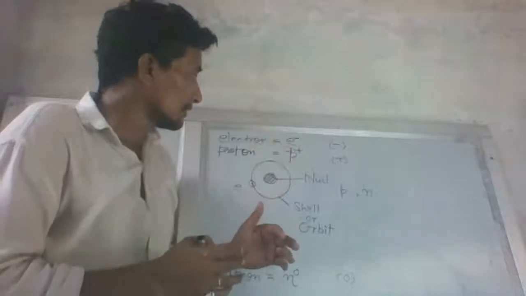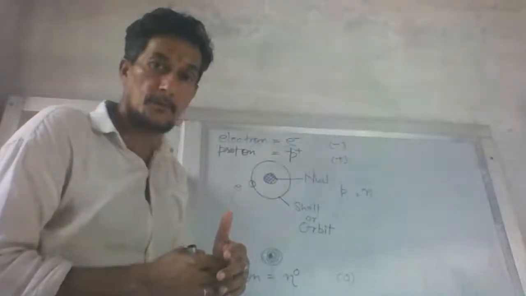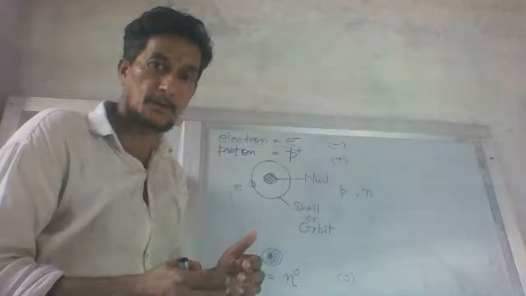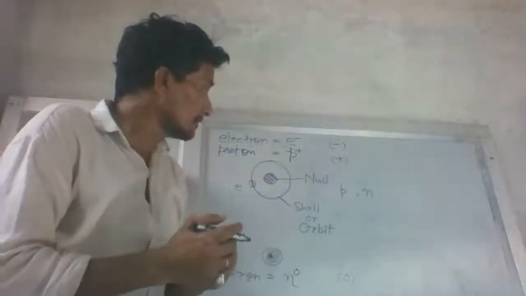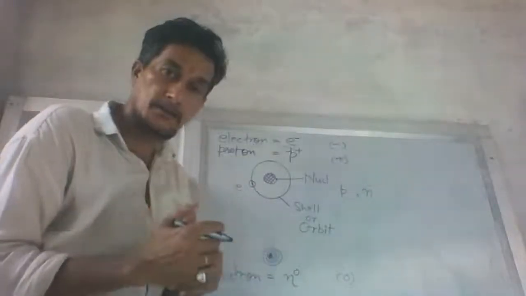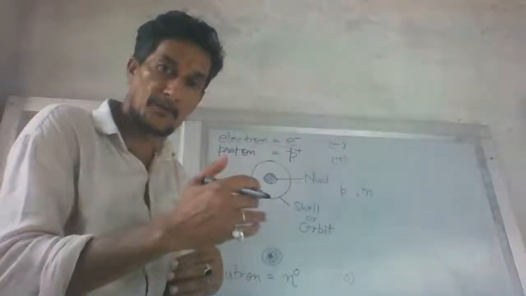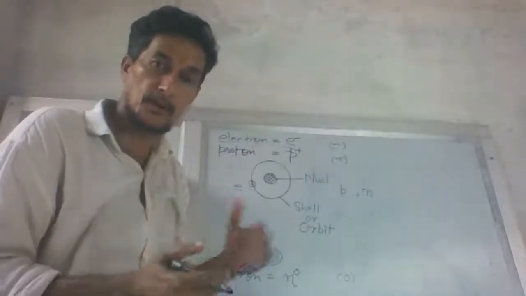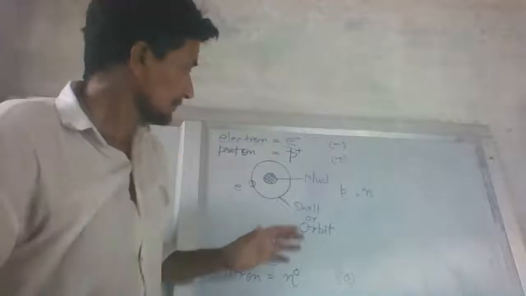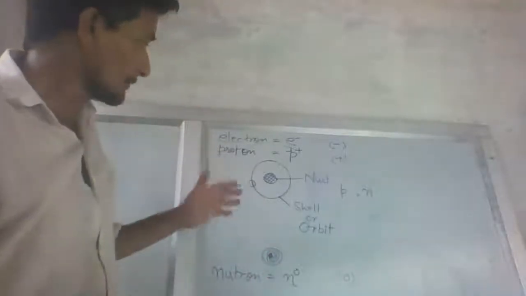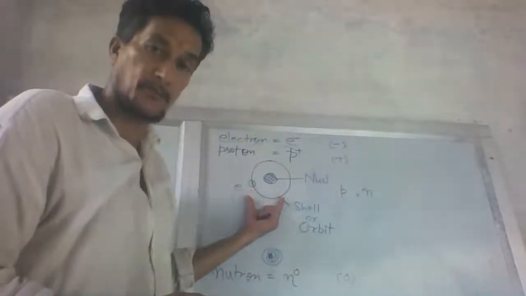Now, you will study shortly from now that atomic number or the charge or mass are also correlated with it. So you have come to know that the atom is nothing but a kind of sphere.